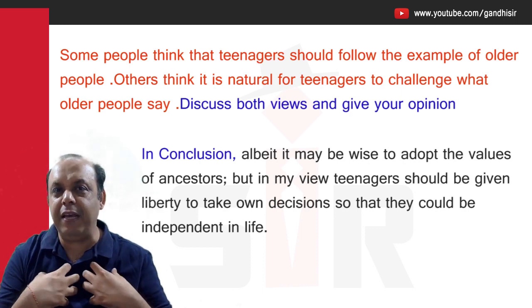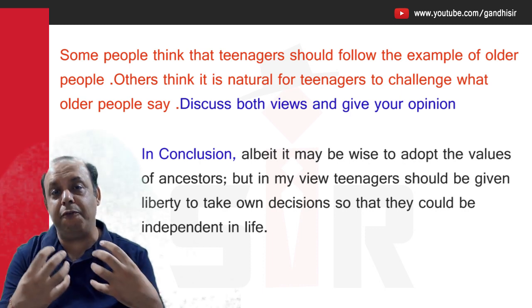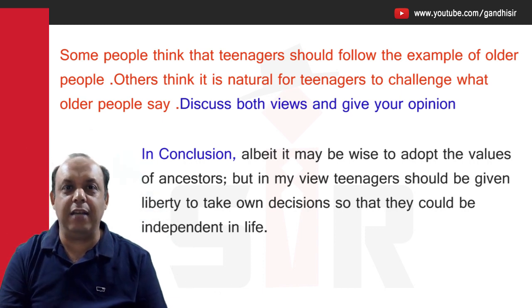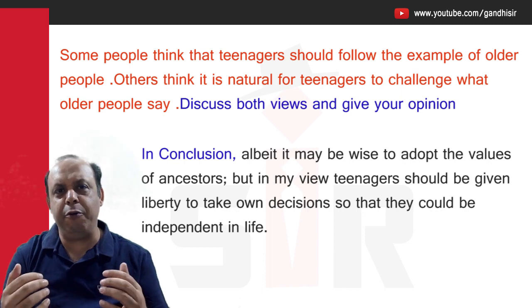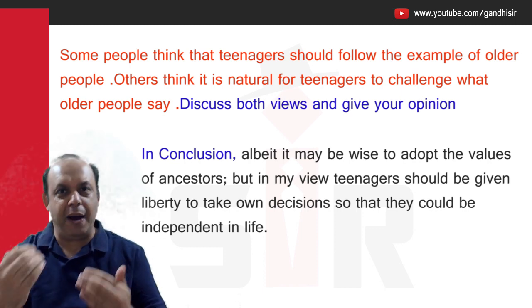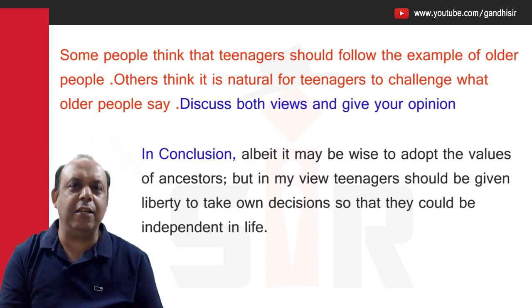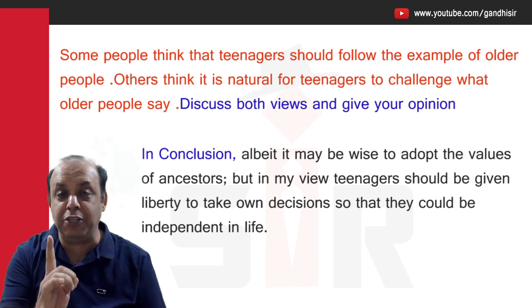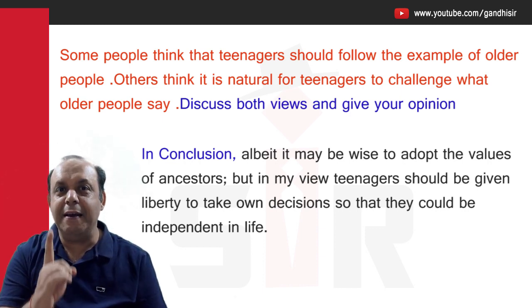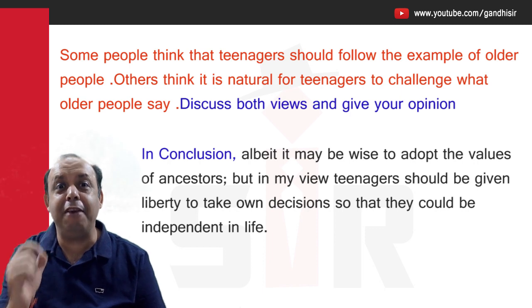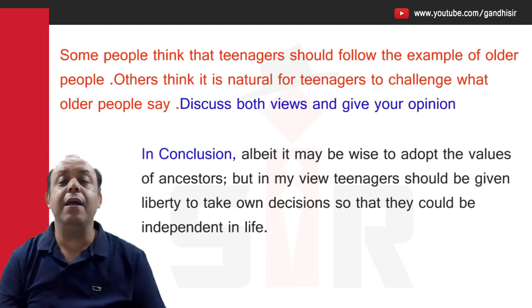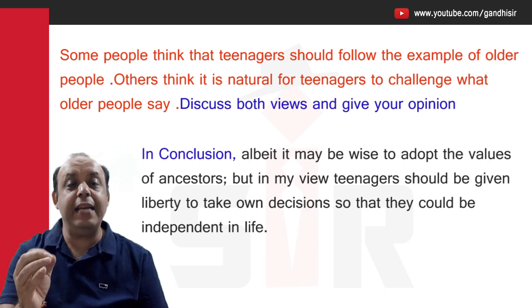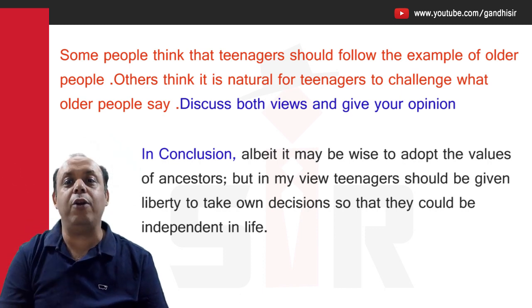Means if I feel that I am on the side of youngsters, that it's a big challenge for the youngsters, then I'll make it the second line. You can also reverse it. If you feel that youngsters should follow, then that line will come later and this one will come first. That is your choice, in whichever favor you are. But be sure about it. Remember always, the first point will be the one you are not in favor of, and then you have to write the one you favor with but. So, but in my view, teenagers should be given liberty to take on decisions.